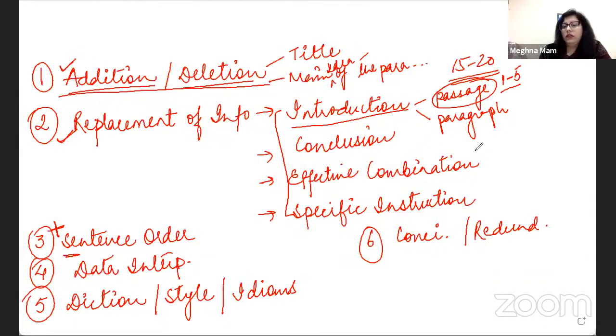When it comes to the introduction of a paragraph question, this question may be framed in two, three ways, like: which choice most effectively introduces the paragraph that follows, which choice introduces the main idea of the paragraph that follows, which choice supports the main claim of the paragraph. So they all are the same thing, introduction questions. This question will be the first question of that particular paragraph. And again, you will be skipping this question.